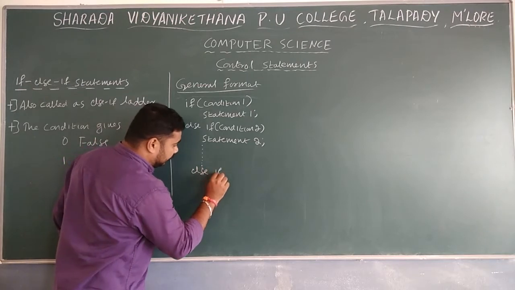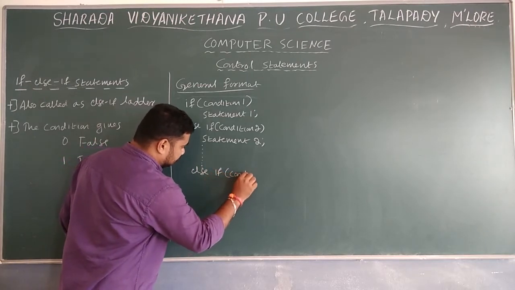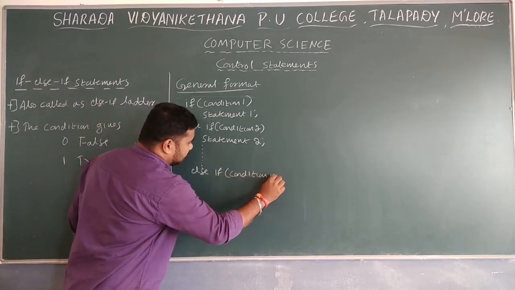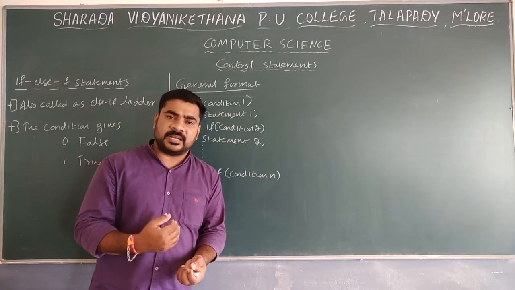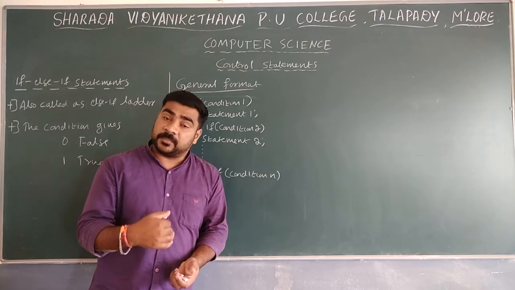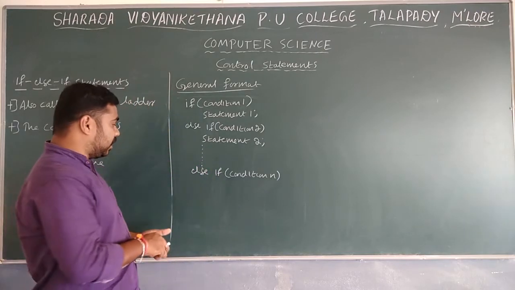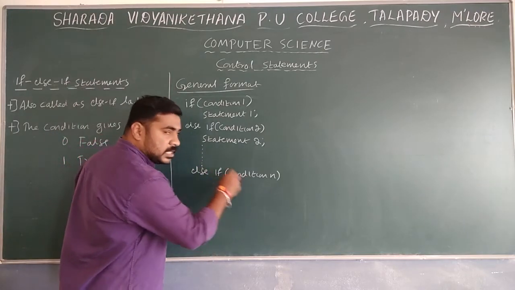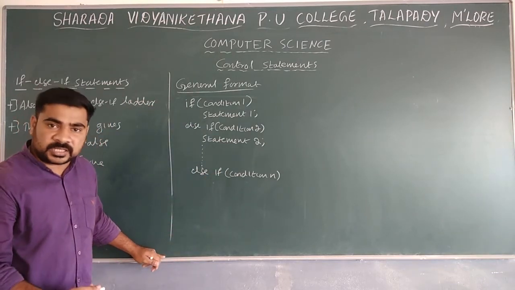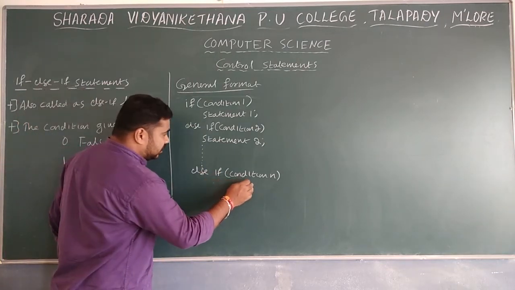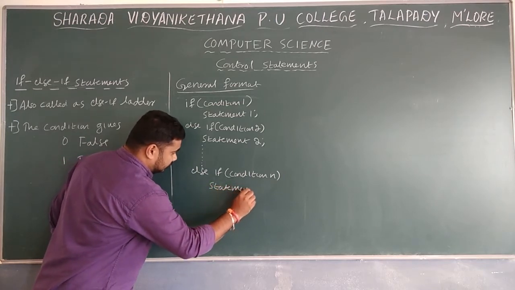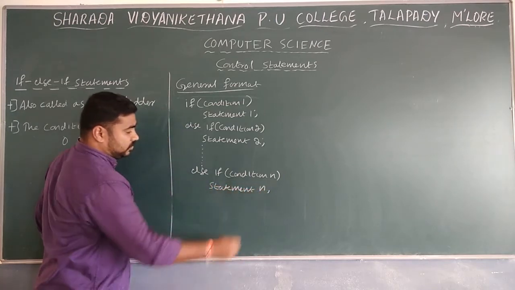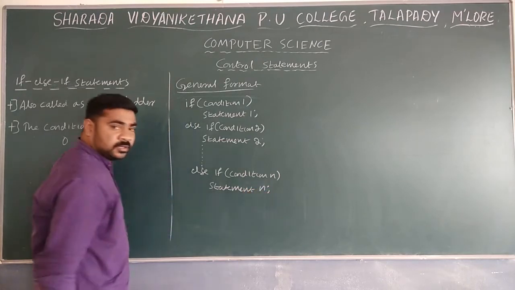Else if condition n, the nth condition. We don't know the total number of conditions; it is possible to give multiple conditions here. Based on the multiple conditions, else if is going to check condition n. If the nth condition is true, statement n is going to execute.